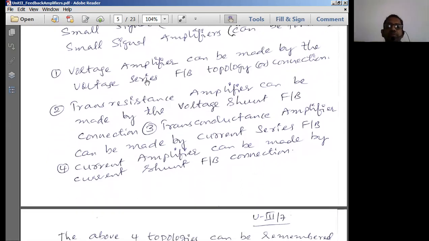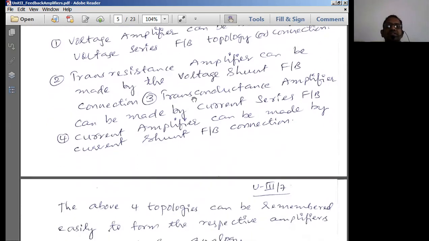What amplifiers can be formed by negative feedback? A voltage amplifier can be made by the voltage series feedback topology or connection. A voltage amplifier is going to give us the voltage gain, that means output voltage by the input voltage. The next is the transresistance amplifier, which can be made by the voltage shunt feedback connection. That means output is voltage and input is current. Voltage by current is known as resistance. That means it simply works like a transfer of resistance value from input side to the output side. Thereby we form a transresistance type of amplifier circuit.